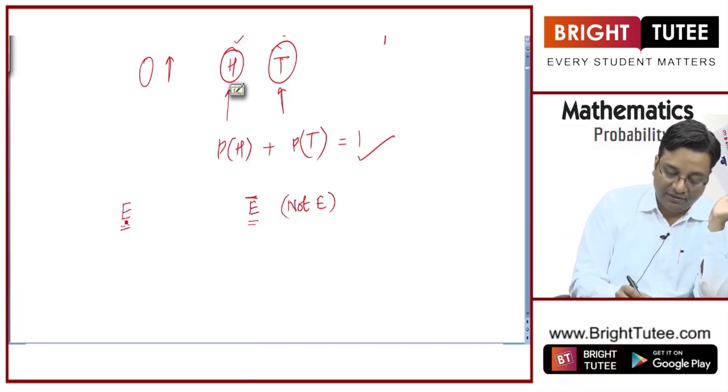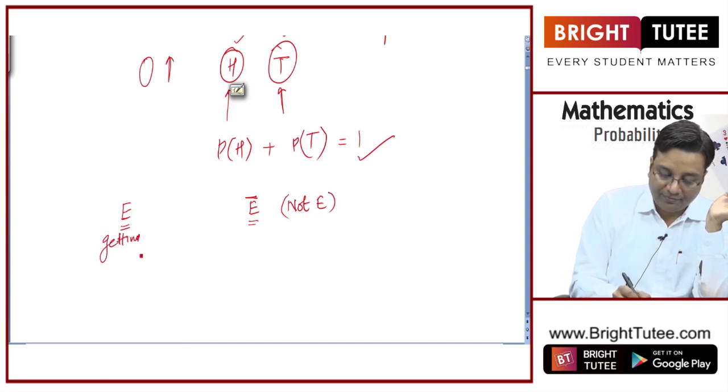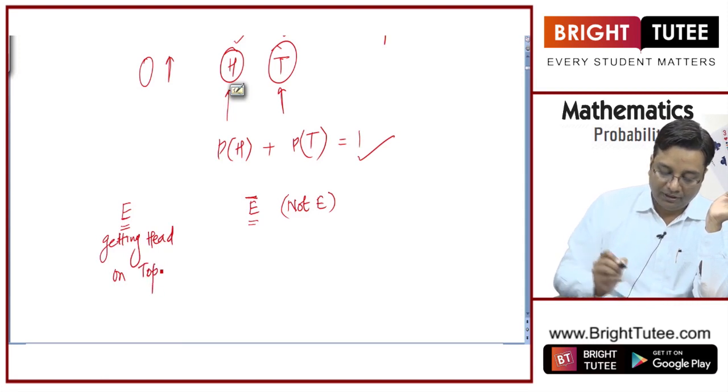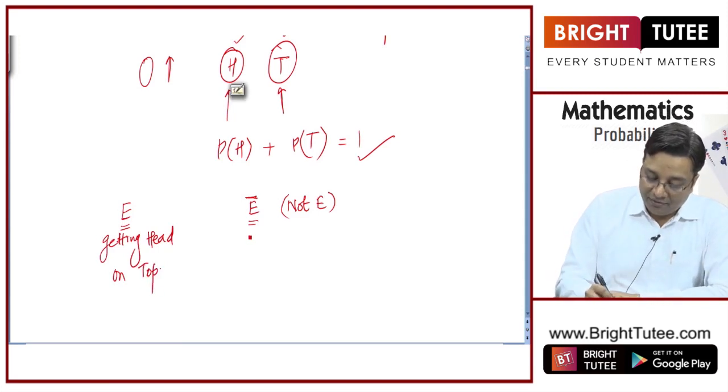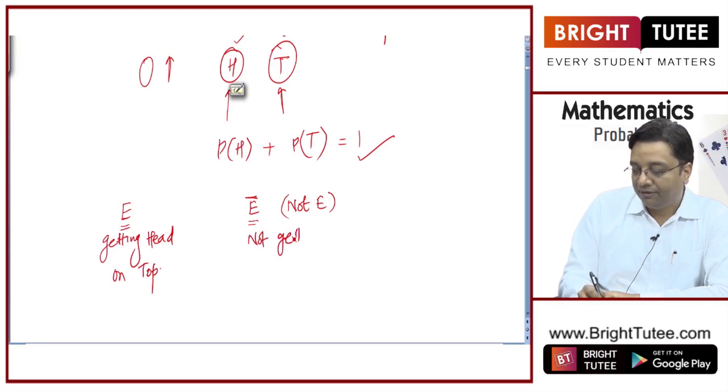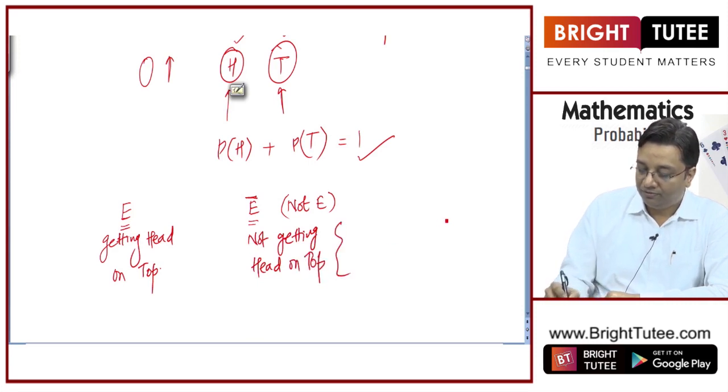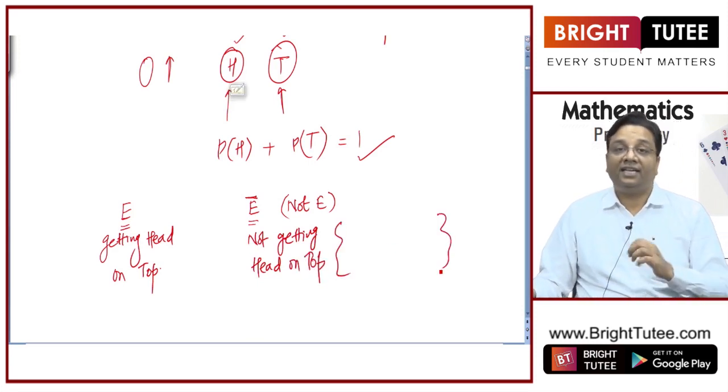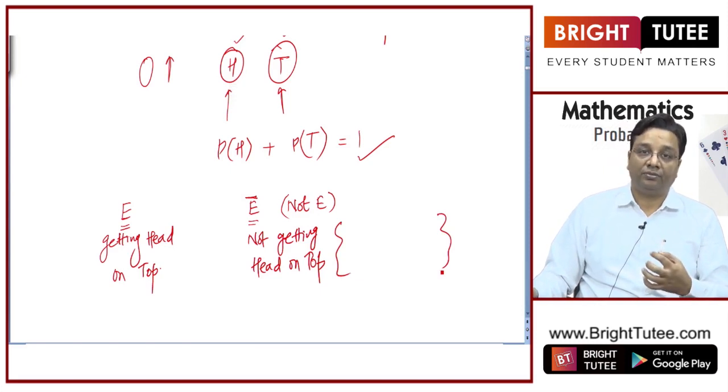So if I define E as getting head on top, right, then E bar will be not getting head on top. Now, when you do not get a head on top, what will you get on top?